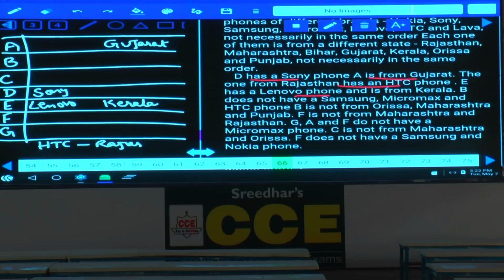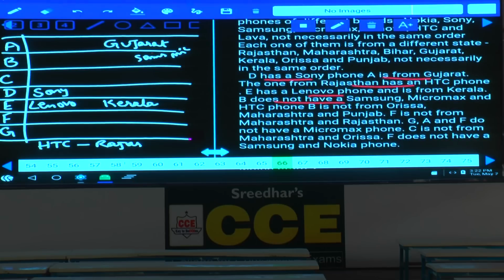Next, B does not have a Samsung, Micromax or HTC. Now B cannot have Samsung, Micromax or HTC.